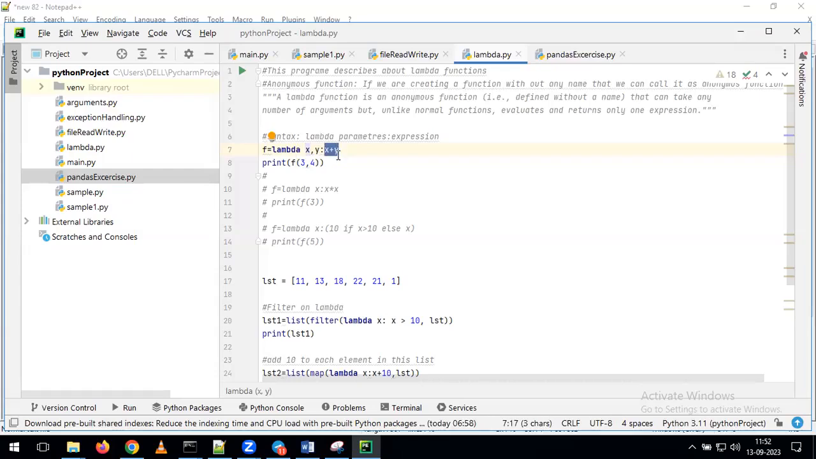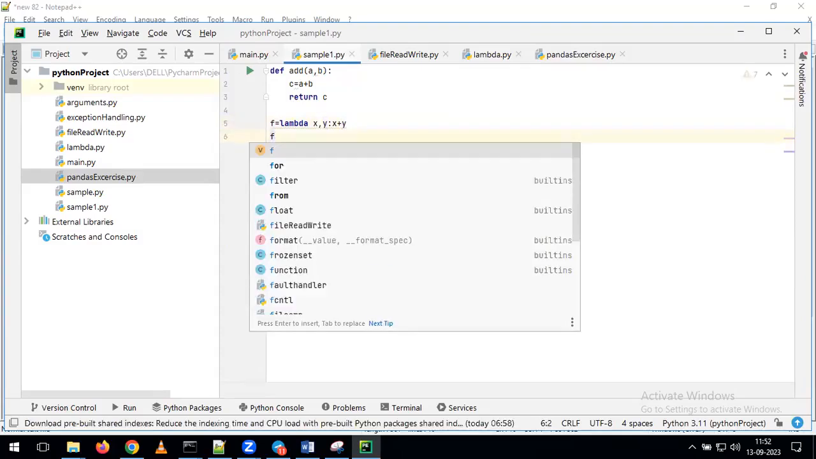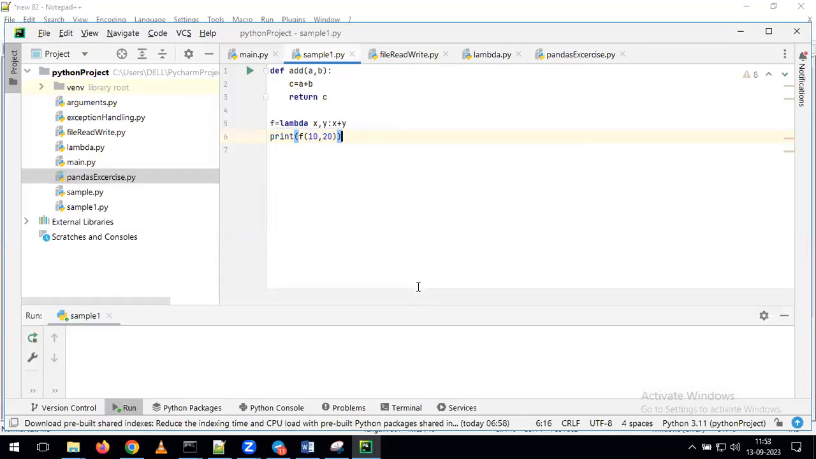So like this, in a single line, we are able to achieve our addition requirement. If you want, the same operation can be performed using a function also. But instead of writing so much function code, within a single line we can achieve the requirement. Now after writing this, simply give it as f of, for example, 10, 20. And if you want to print the values, we give print f of 10, 20.